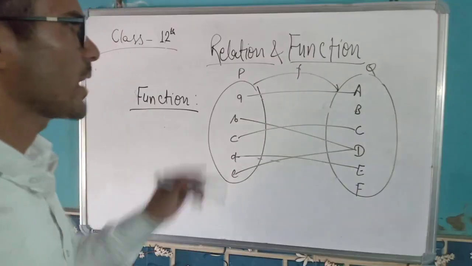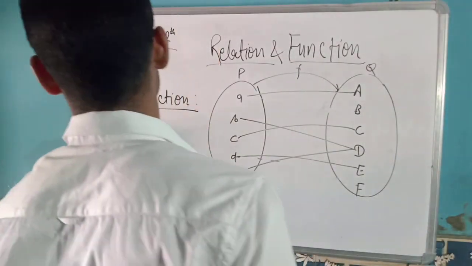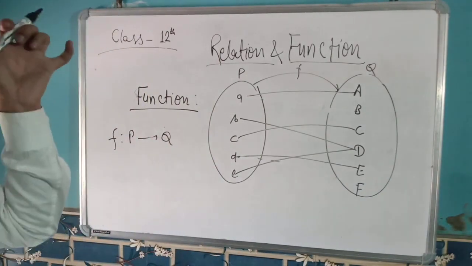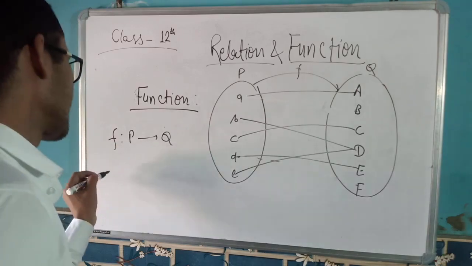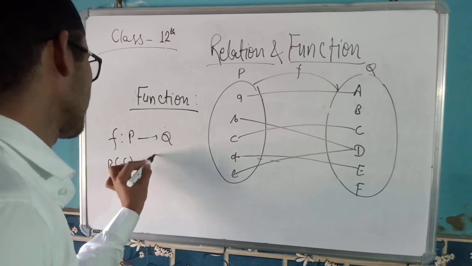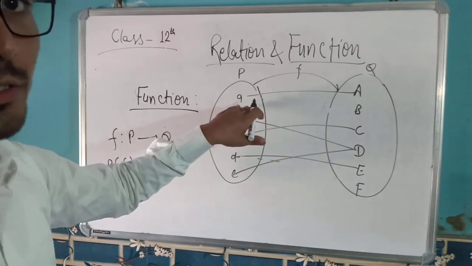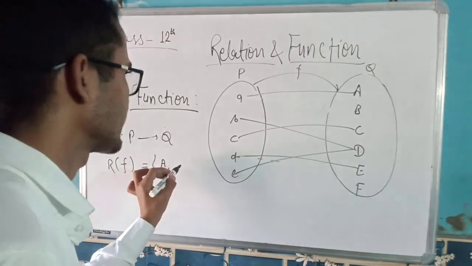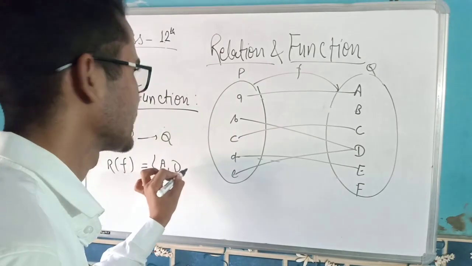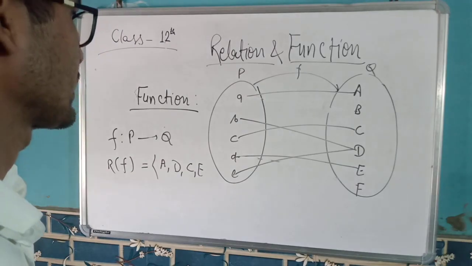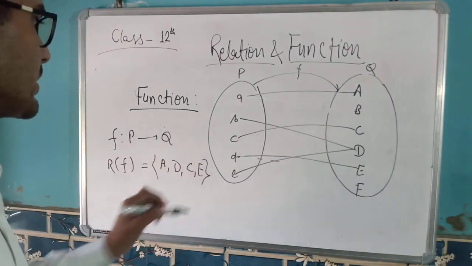Now I can say f is a function from P to Q, and the range of f, denoted by R of f, is the set of images of the elements of P. So what are they? A, D, C, E. Yeah, right, this is a relation.